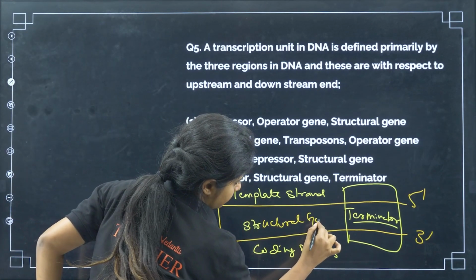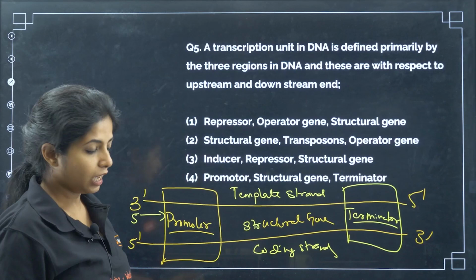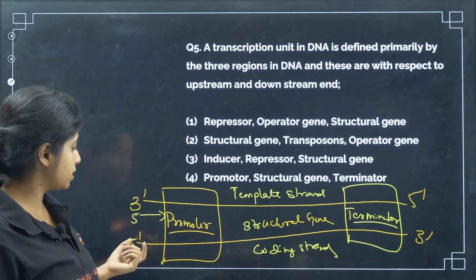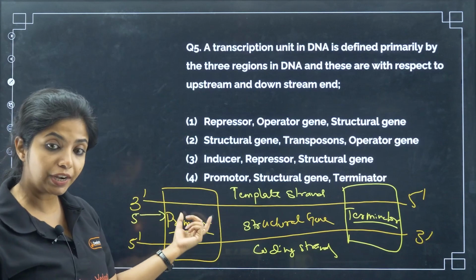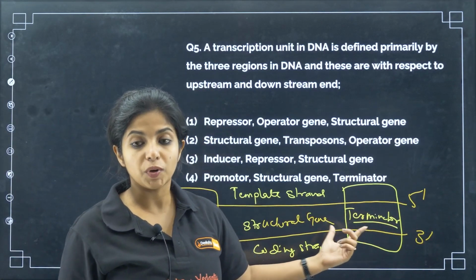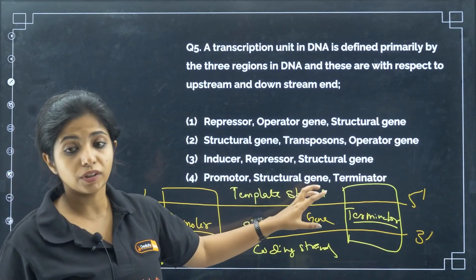Structural gene. Cool. If you are asked where the promoter is located, in reference to the coding strand, you'll say it is located towards the 5' end of the coding strand. Where is the terminator located? It is located to the 3' end of the coding strand. Do not give reference to the template strand.